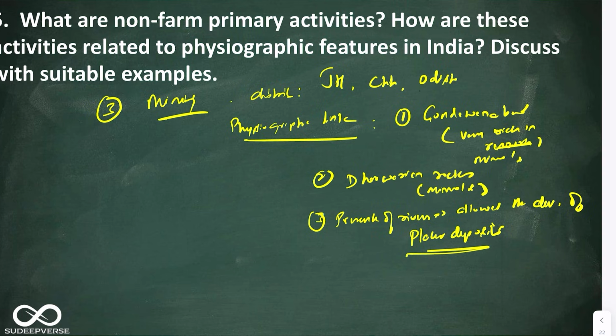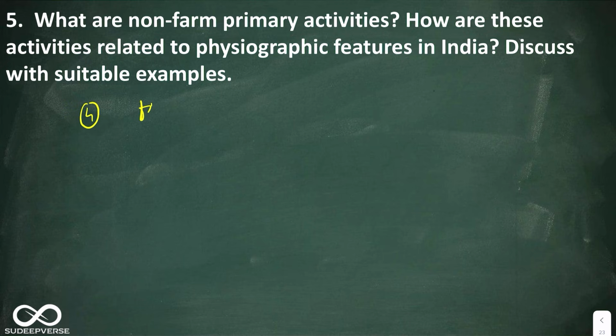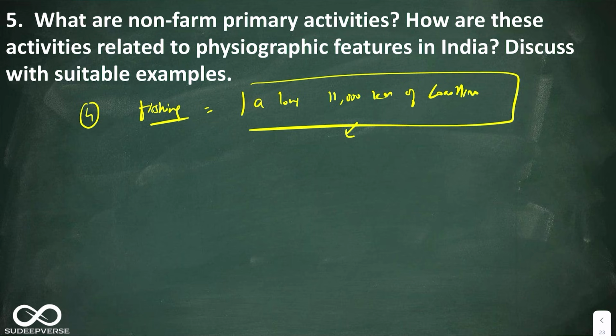The fourth one is fishing. You can say a long 11,000 kilometer coastline, this is the distribution, that is the east coast and the west coast. Physiographic linkage: here you can talk about the broad continental shelf.